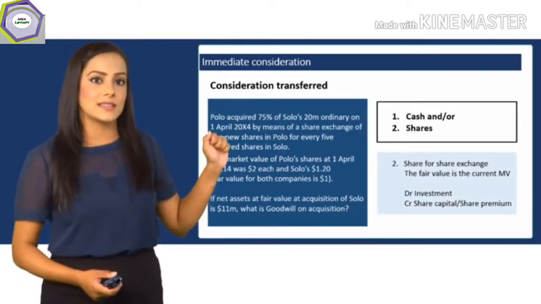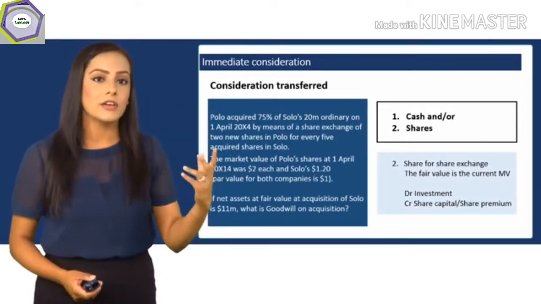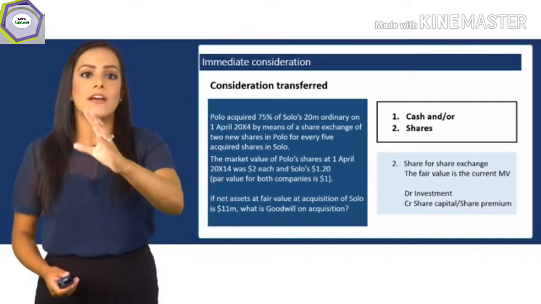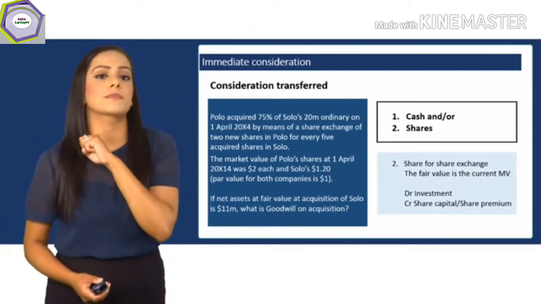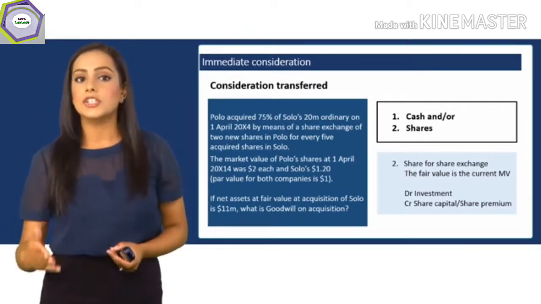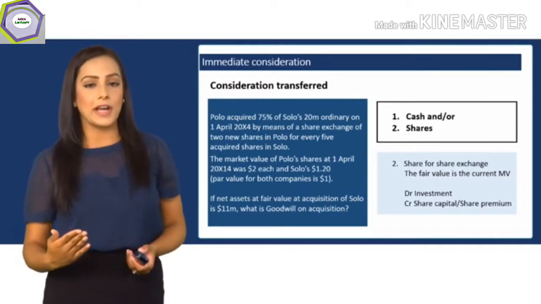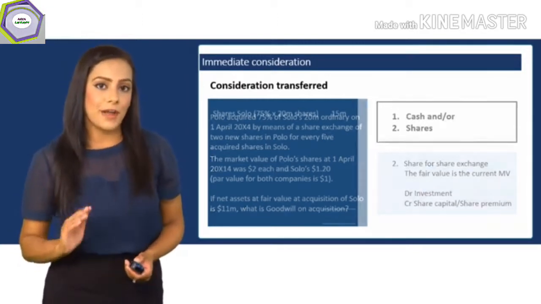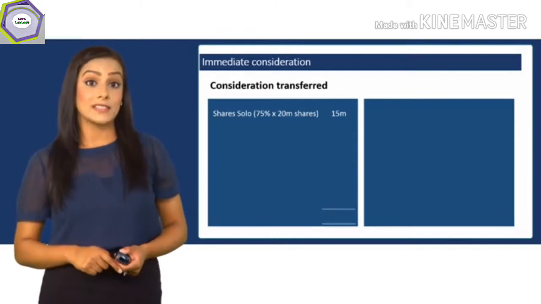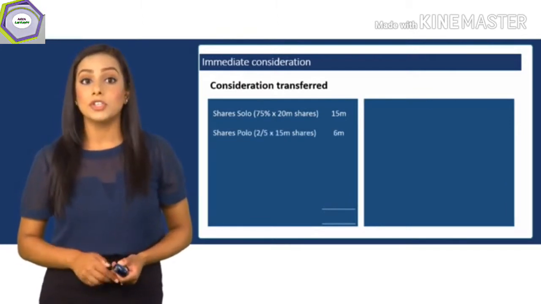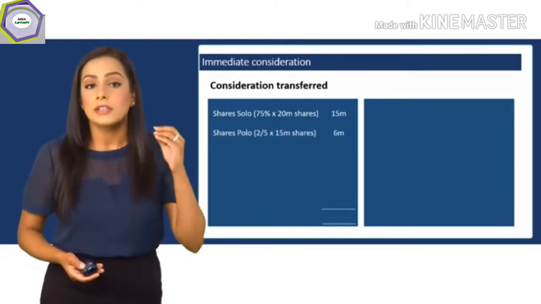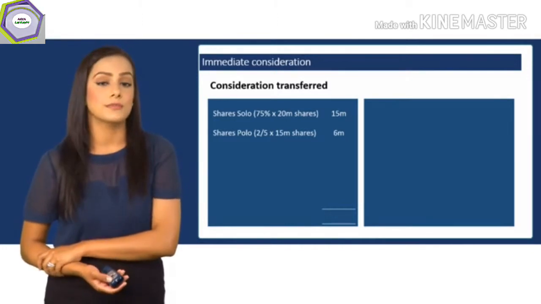The question says that the parent will give 2 new shares for every 5 shares they took from Solo. So that is a ratio of 2/5. So for me to find out how many shares the parent has given up, that's simply put 2/5 times the number of shares we took from Solo.